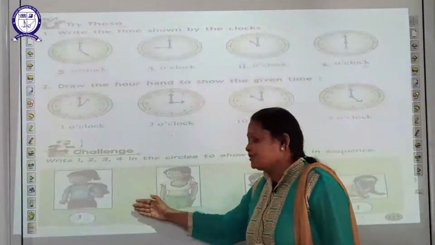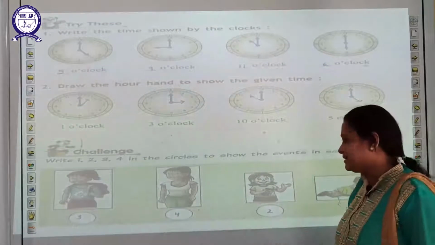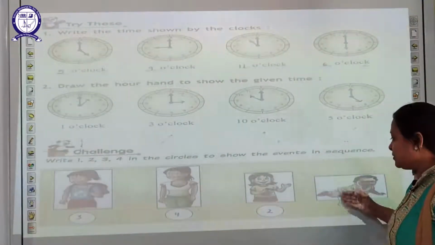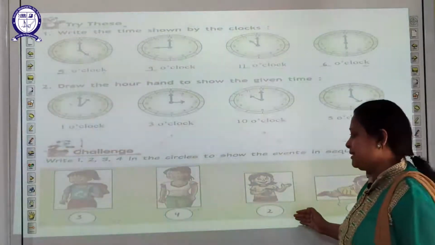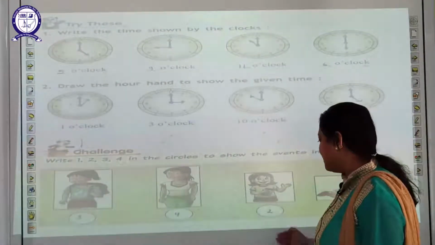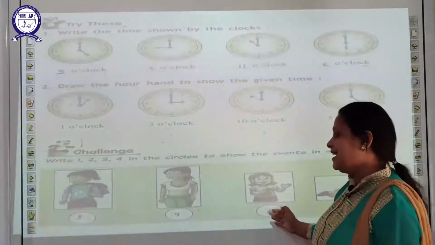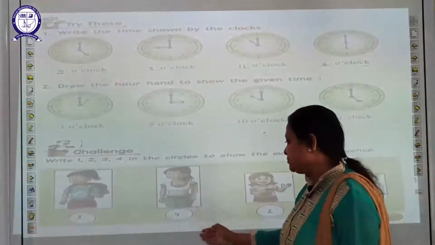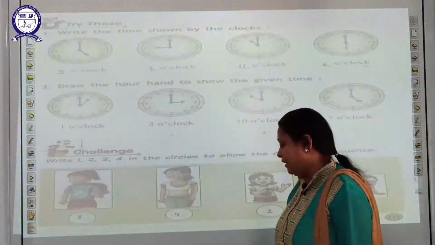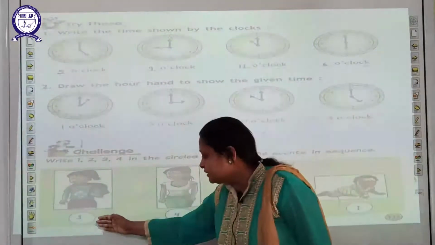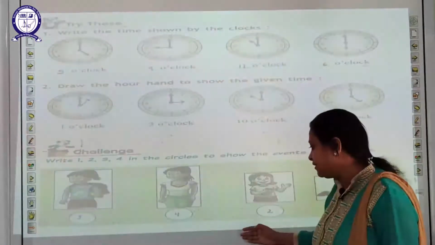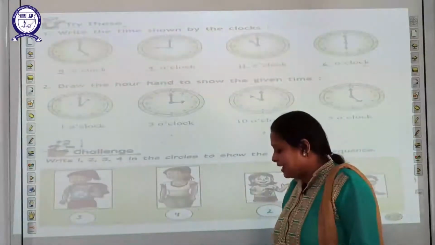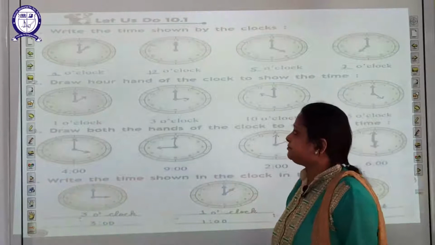What are the sequences? Students, look in the picture. Yes, this is number 1 because this shows the baby. After this, the baby grows and becomes what? Child, and then grows and becomes a girl, and this shows a teenager. Okay, so put here 3, 4, 2 and 1.